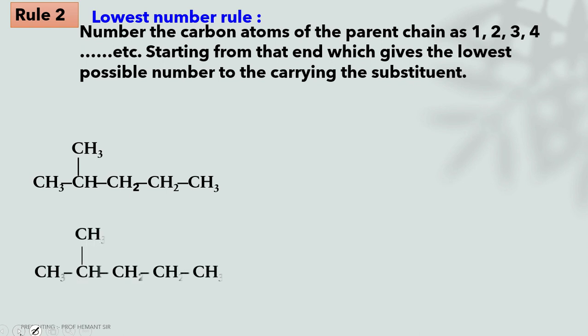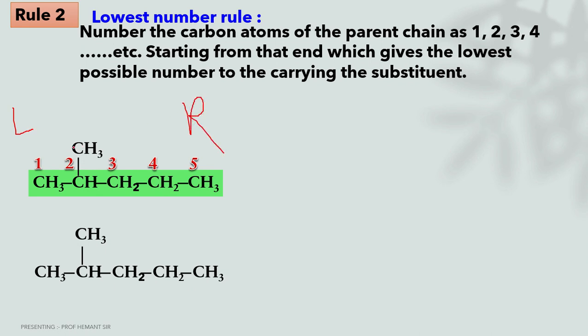See here, both are the same example. So what is the second rule? First we have to arrange the numbers. Let's see how. If you select this chain, the numbering of the carbons will be like this. In this compound, if you select the longest chain from left to right, this part is the left and this one is the right.